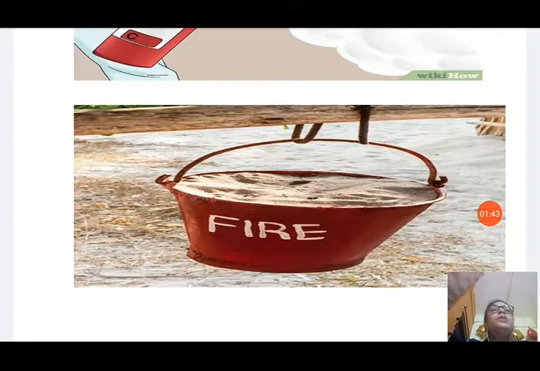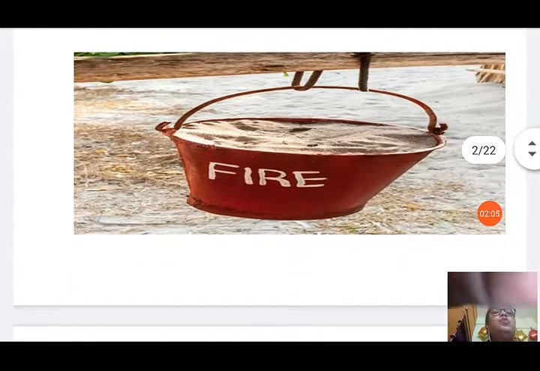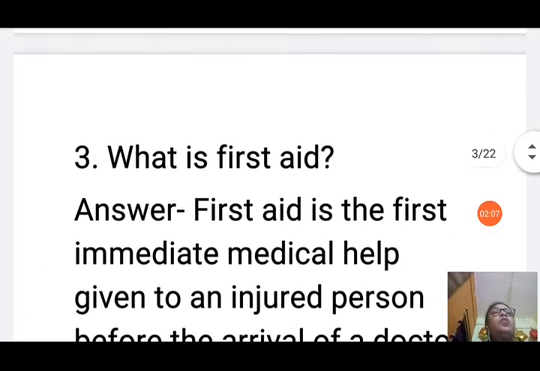Students, you know that oil being lighter than water, it floats over the water and it spreads the fire more and more, and it keeps on burning also. So when you use water, it spreads and it grows more. So you can use either a fire extinguisher or sand to put out the fire caused by oil.